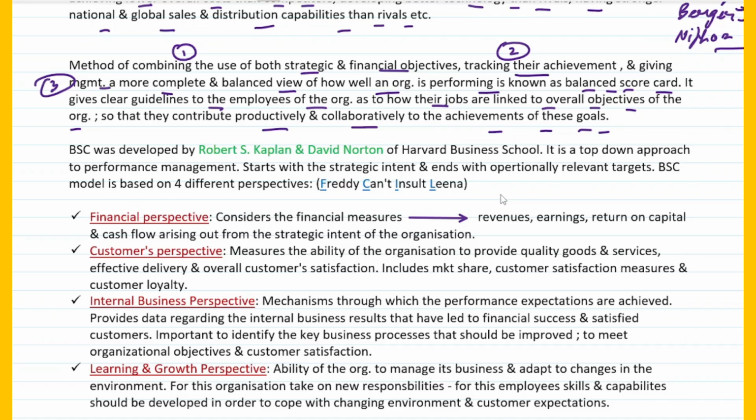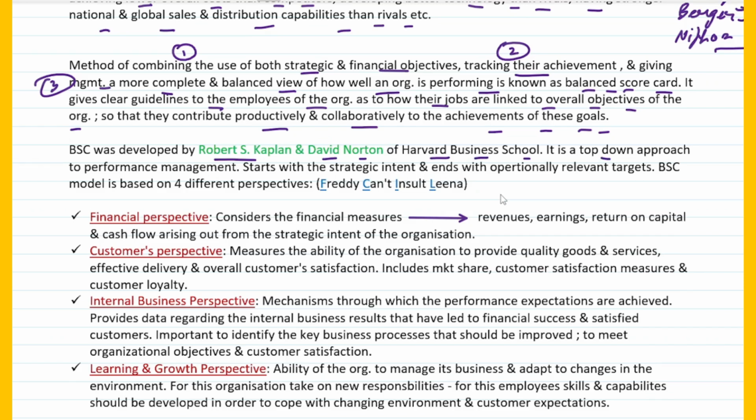Now what is BSC? That we have already understood. Now, who developed BSC, that is the balanced scorecard? It was developed by Robert S. Kaplan and David Norton of Harvard Business School. So please remember, it may be an objective type question. So the balanced scorecard was developed by Robert S. Kaplan and David Norton. Fine.